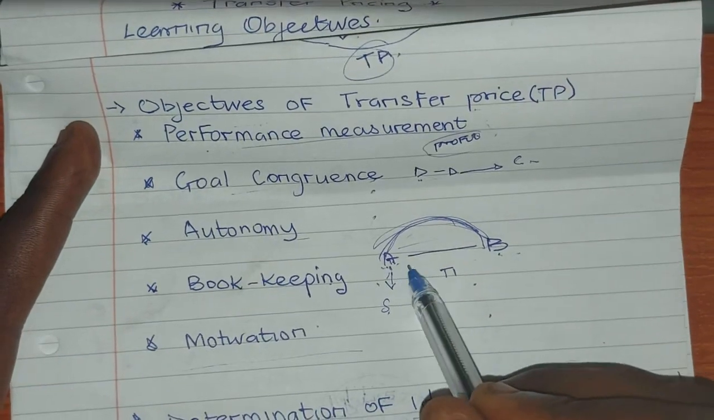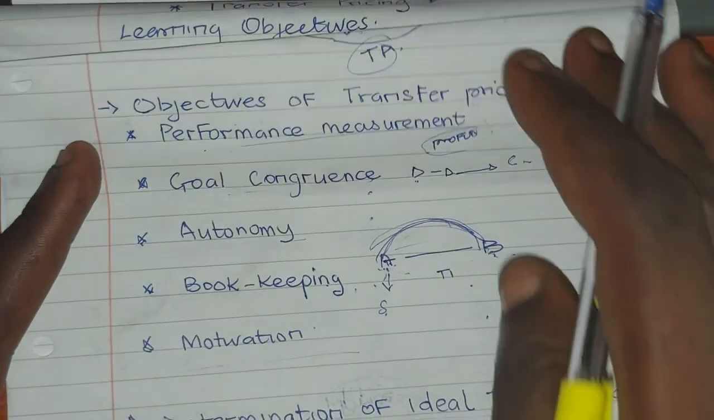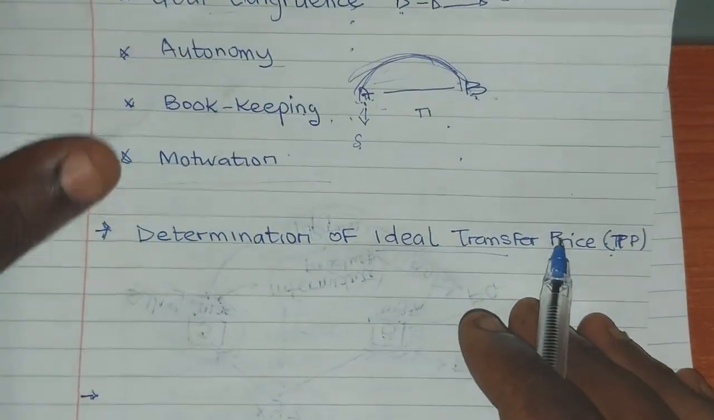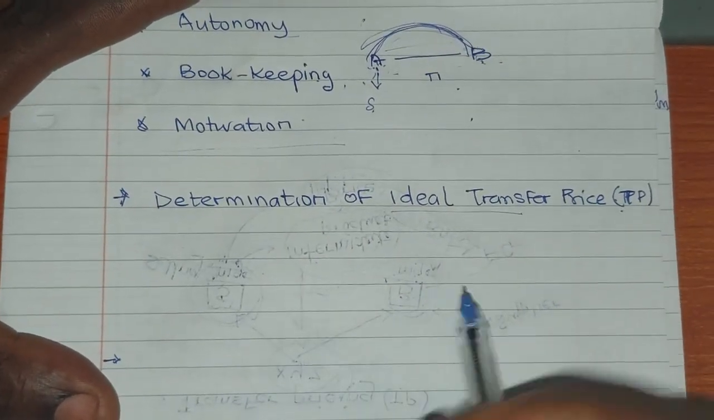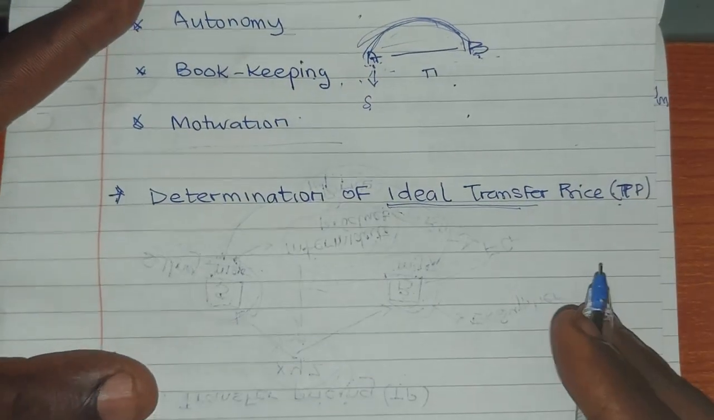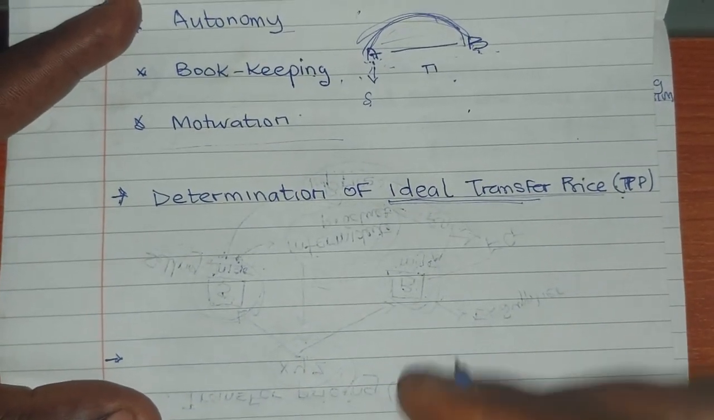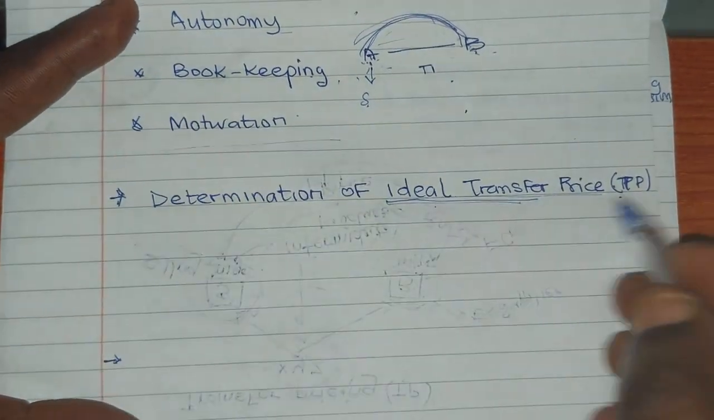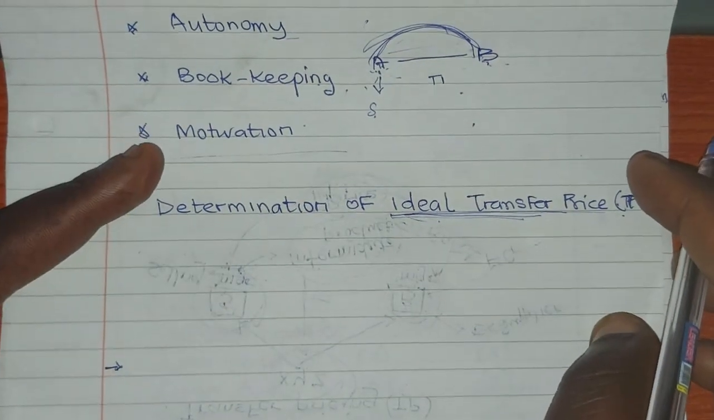So A must help B, B must also help A. So that gives birth to the concept of the determination of ideal transfer price. Now, what do we mean by ideal transfer price? Ideal transfer price, and what I call the economic transfer price. So in a nutshell, the examiner may ask you to determine that.